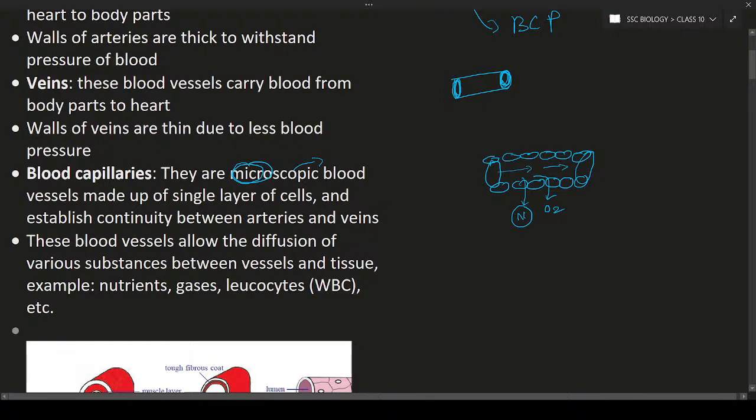And they are made up of a single layer of cells, and they are going to establish continuity between arteries and veins. So let us consider this is the artery. This artery is going to divide into fine hair-like structures. These are also blood vessels. Again, they are going to join into a blood vessel. Here you can see this is the artery and this is the vein. Between the artery and vein there is a blood capillary.